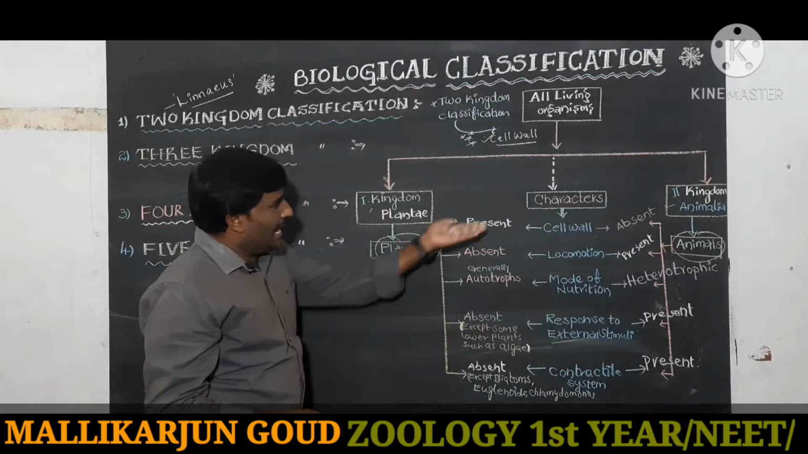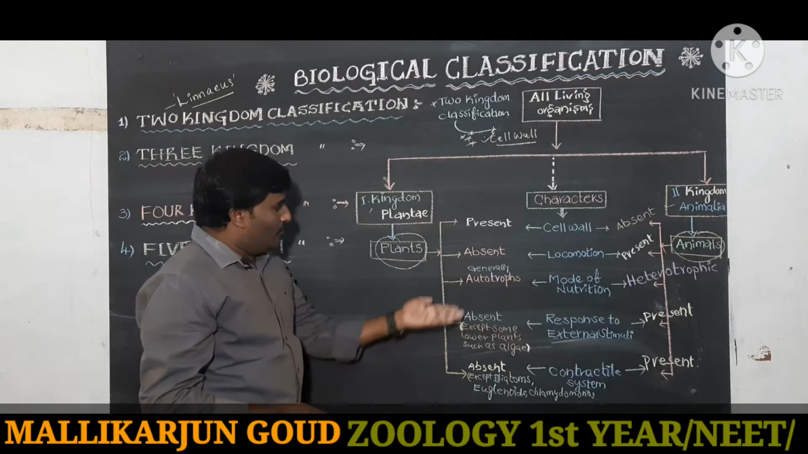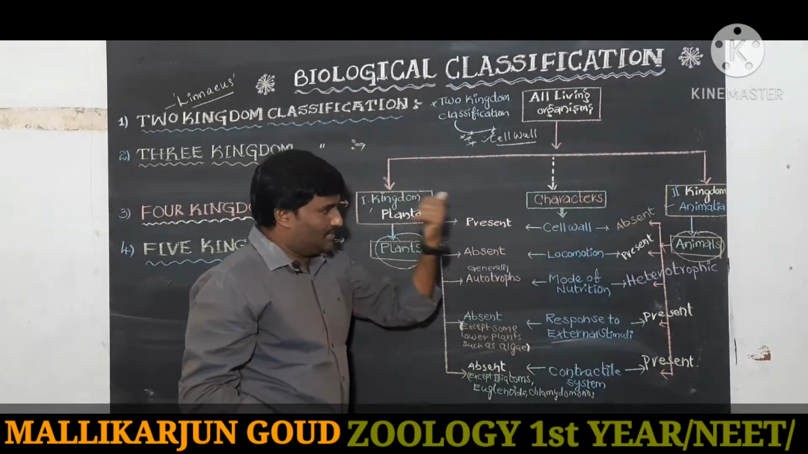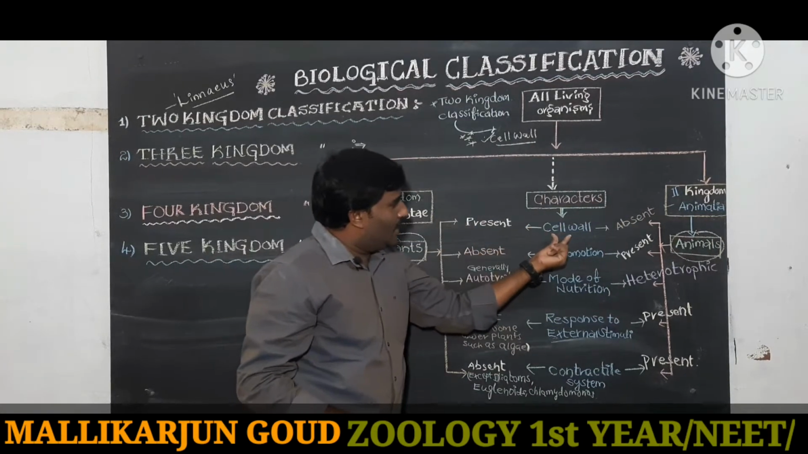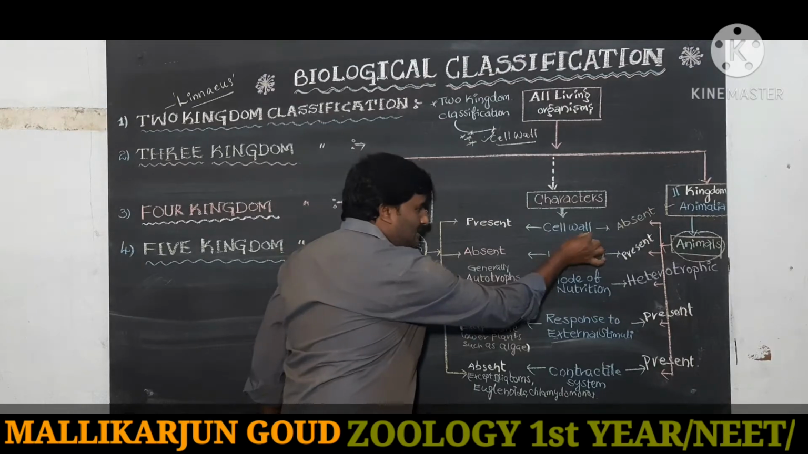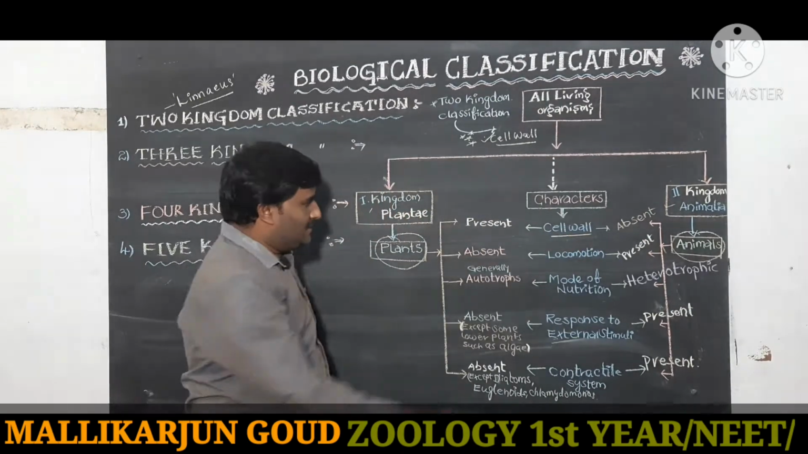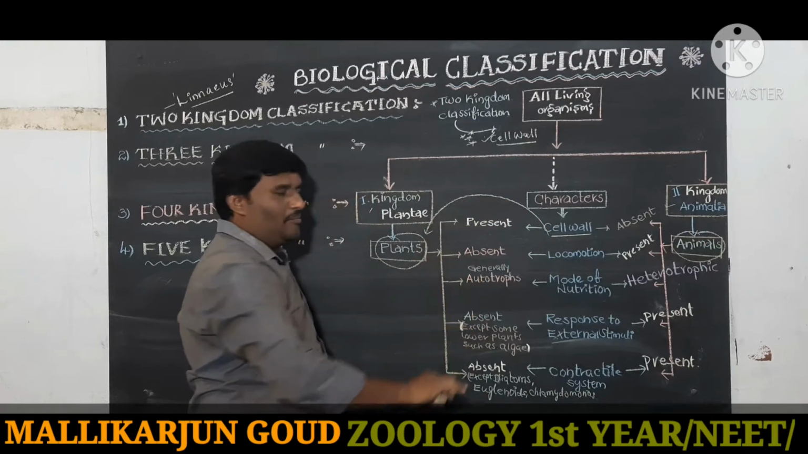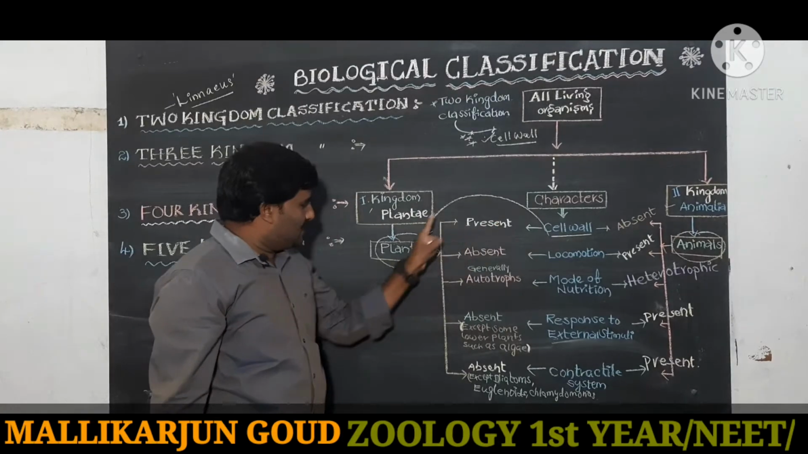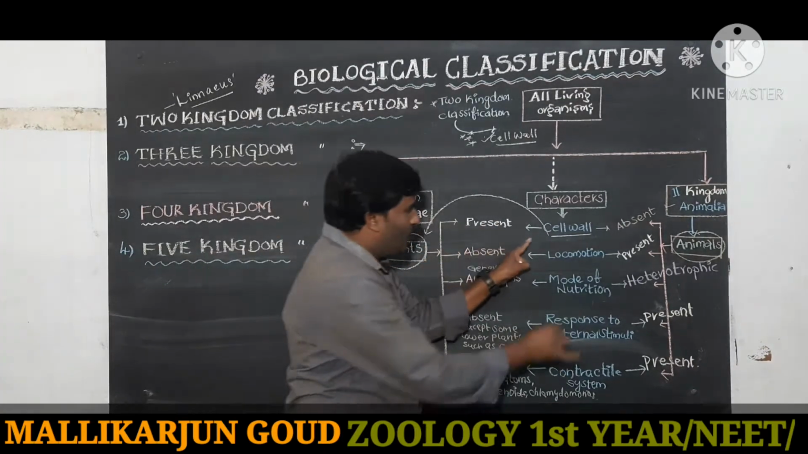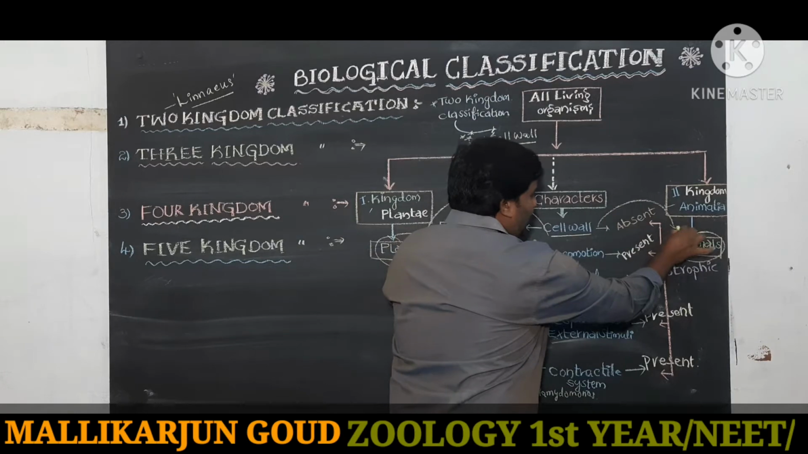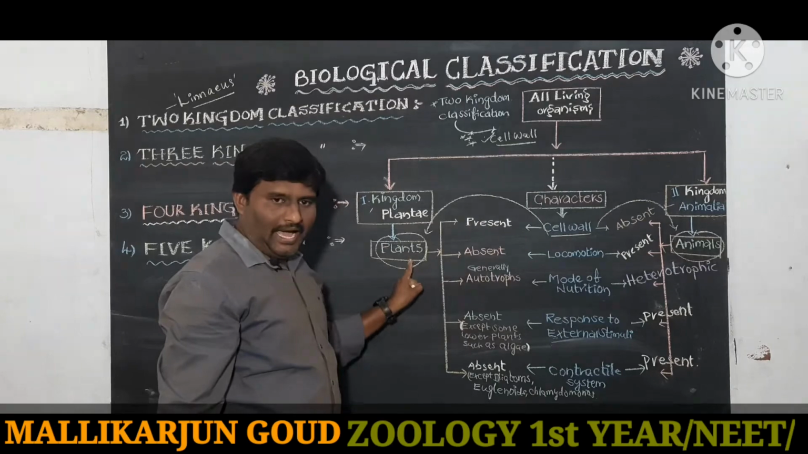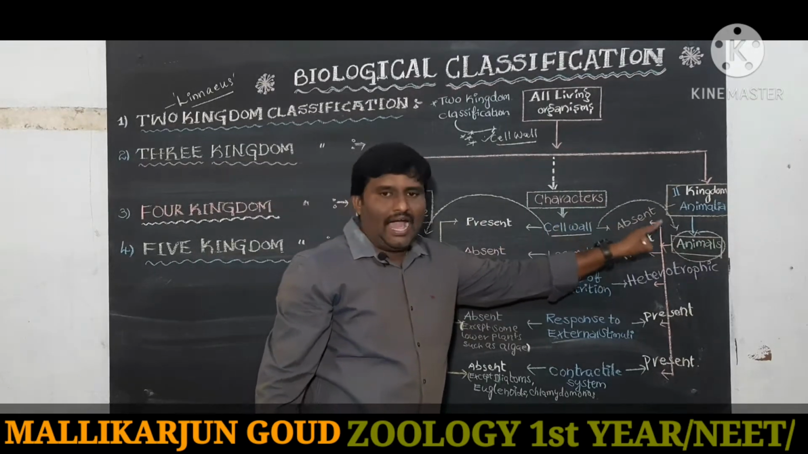Now we discuss the characteristics of living organisms. What is the characteristic of plants, and what is the characteristic of Animalia or animals? First, we take the character cell wall. The cell wall is present in plants. The cell wall is absent in animals.